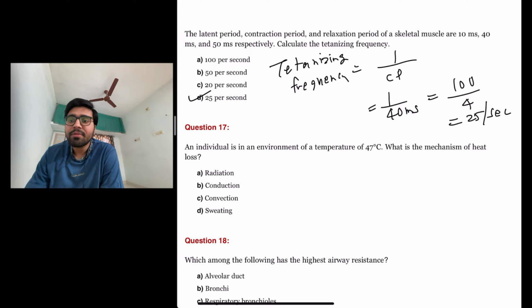The next question is: an individual is in an environment of a temperature of 47 degrees centigrade. What is the mechanism of heat loss? Let us look at the options. Radiation, no. Conduction, no. Convection, no. Sweating is the mechanism of heat loss at a temperature of 47 degrees centigrade. So the answer is D.